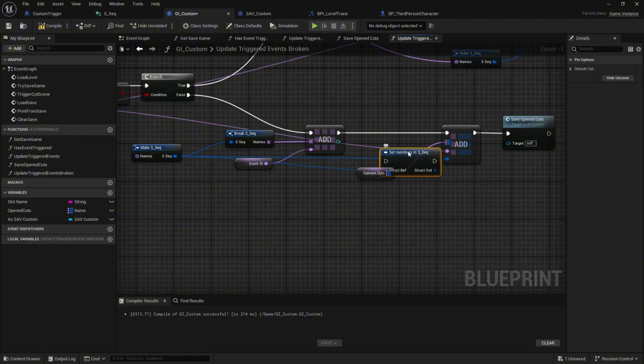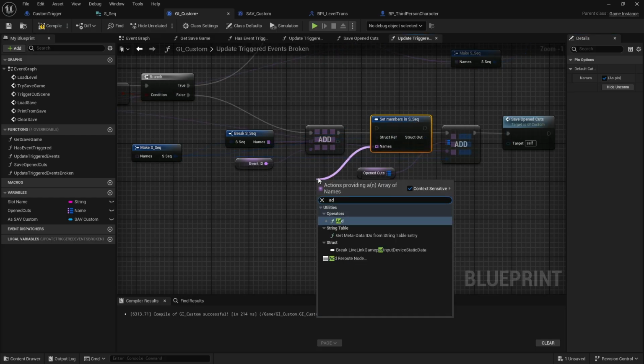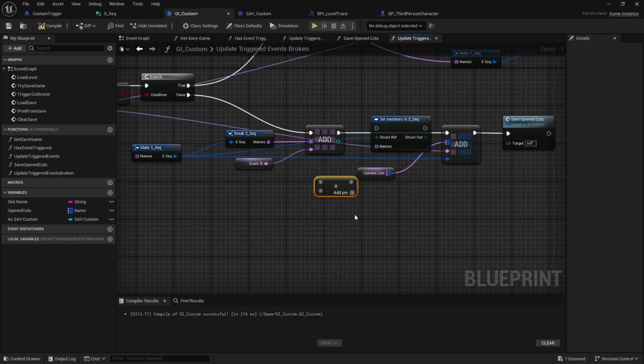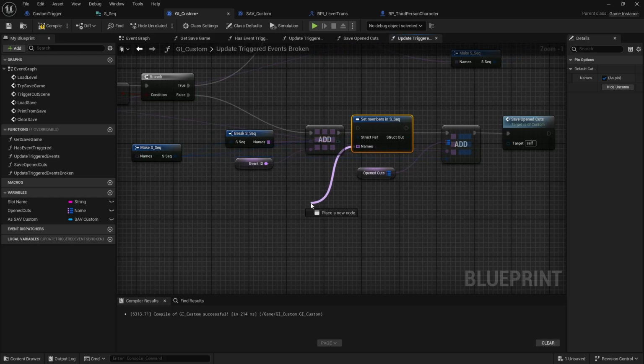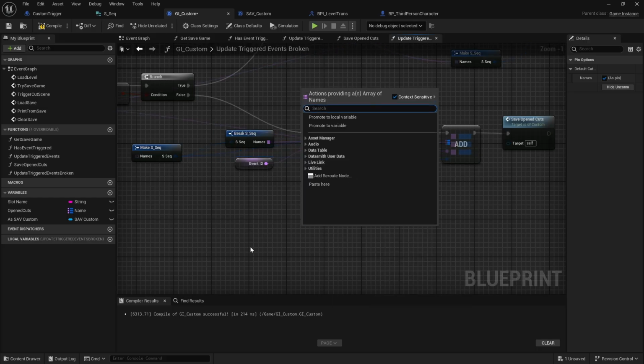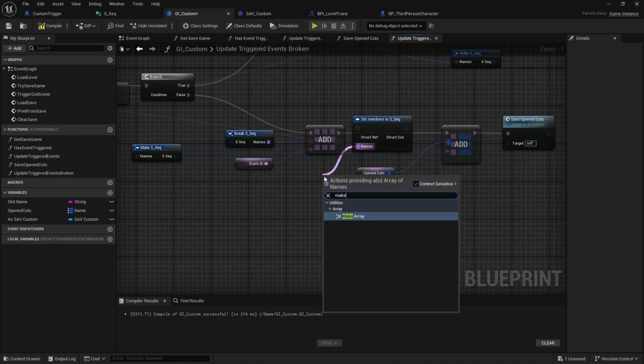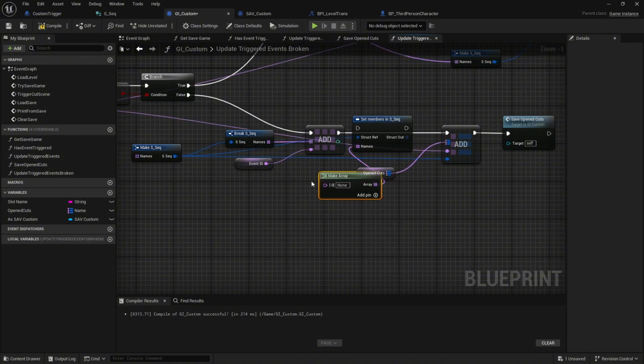What you would need to do is probably set the members here, set the names array, and come out of here and add. But that's not really going to work either, because there's no way to just add an entry into this names array. The most you could do is maybe make it and loop through the entire names array to do it, but we're not going to do that here.